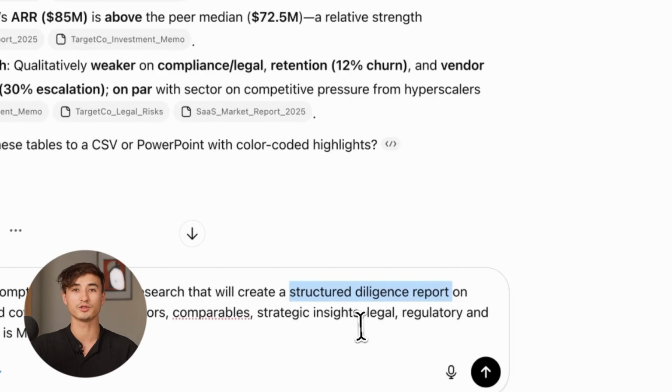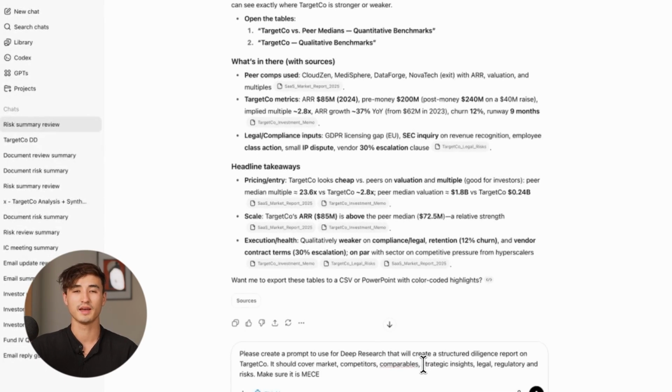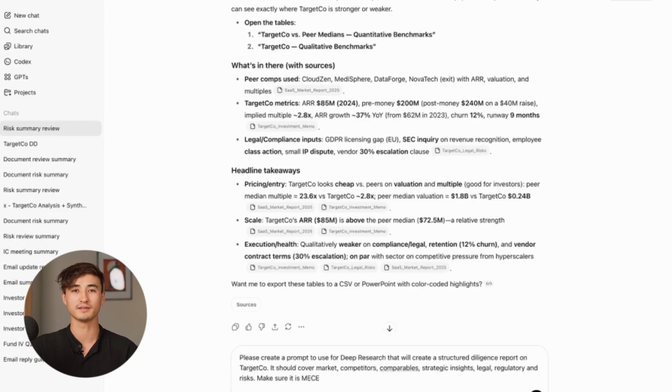My prompt here is: please create a prompt to use for deep research that will create a structured diligence report on target co. It should cover market competitors, comparables, strategic insights, legal, regulatory, and risks. Make sure it is MECE. MECE is a framework to structure information and stands for mutually exclusive, collectively exhaustive.